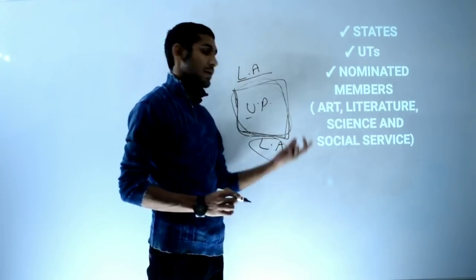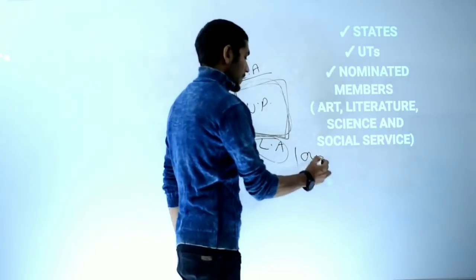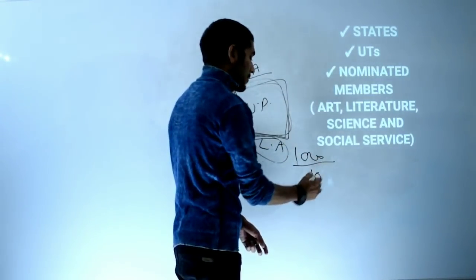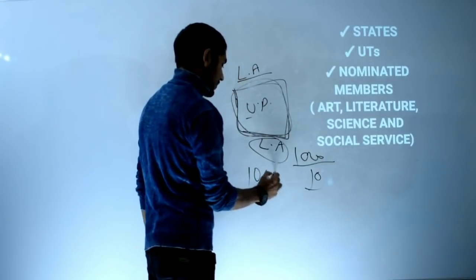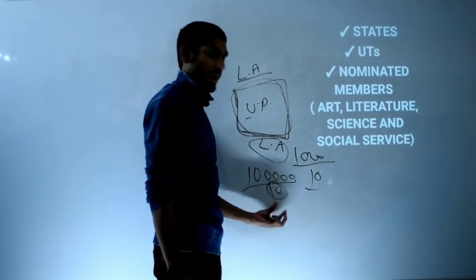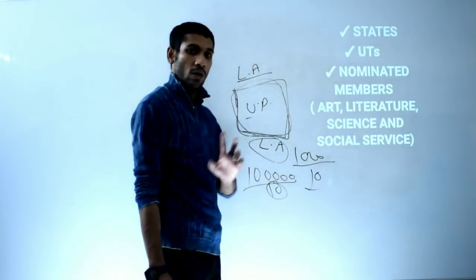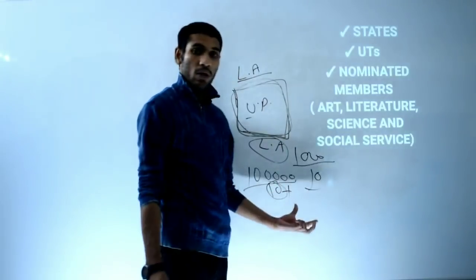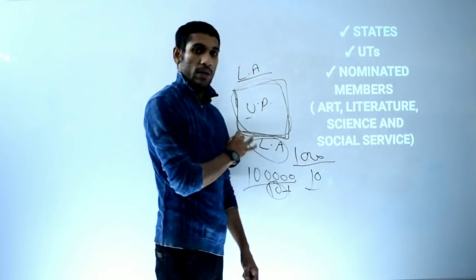If the population is less, automatically, if there are 1000 people and 10 representatives are enough, then for 1 lakh people, should it be 10 representatives only to represent all these 1 lakh people? Not at all. So it must be more. That is why I have told you this here.